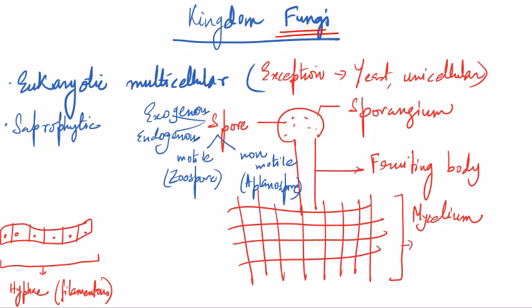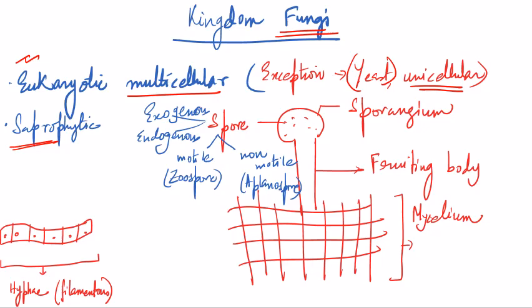So we know that fungi is eukaryotic and it is mostly multicellular. Why am I saying it is mostly multicellular? Because there is an exception, that is yeast, which is unicellular, right? Okay. So fungi are saprophytic as they derive nutrition from dead and decaying organic matter.